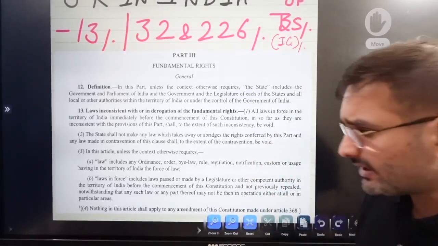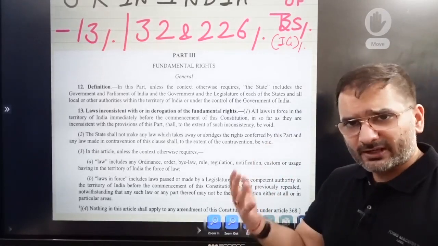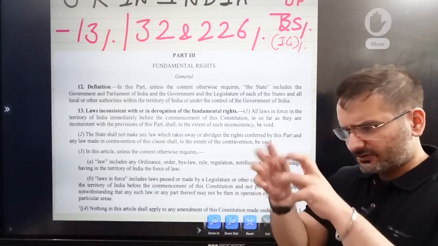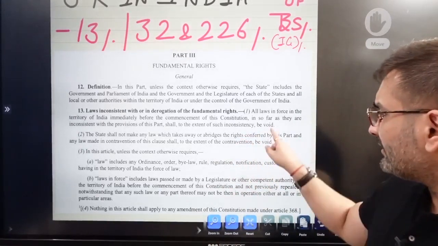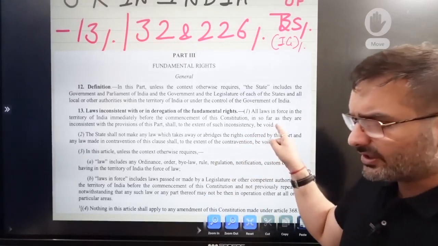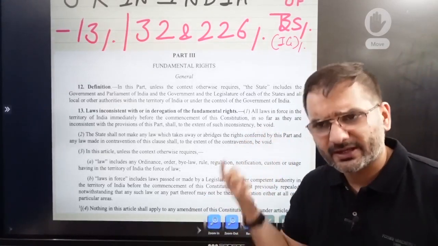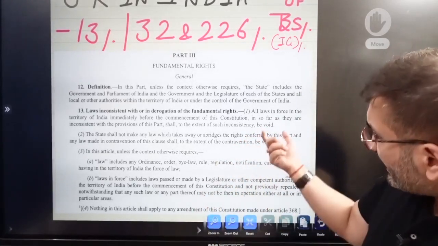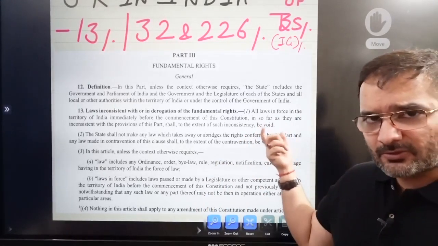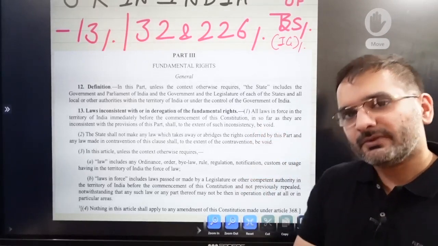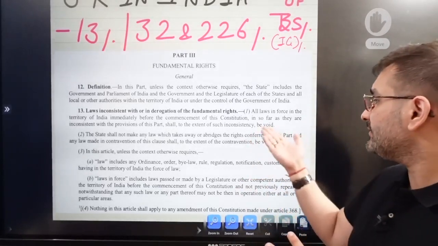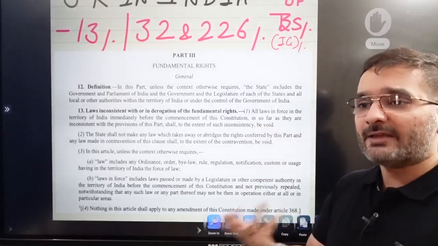I am adding it in the course later, where I have explained the doctrine of eclipse. I don't need to again take up paper etc. to explain it to you. Just watch it from there. Now the fight is here. This is the term void. Why do we need the doctrine of eclipse? It says it is void, but as per the need of the time, the Supreme Court changed the interpretation of this word void to basically mean suspension or hibernation.